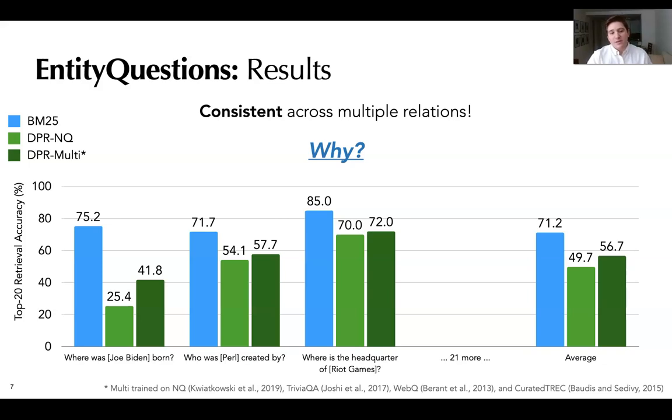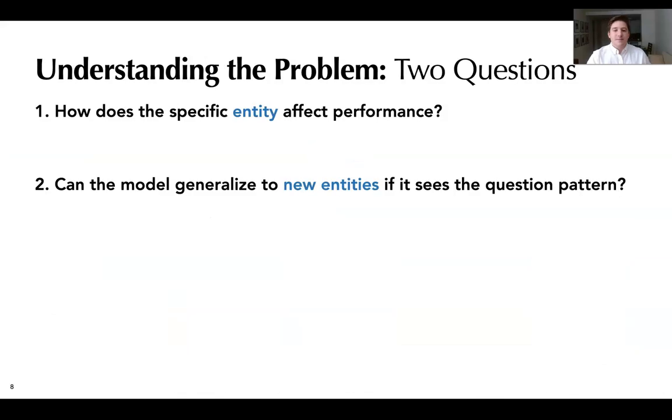Why does DPR, which significantly outperforms BM25 on most open domain QA benchmarks, fall so short on these simple questions? Specifically, we had two main questions. One, how does the specific entity affect DPR's performance? And two, if the model sees the question pattern during training, is it able to generalize to new, unseen entities?